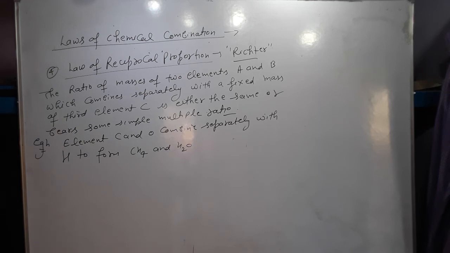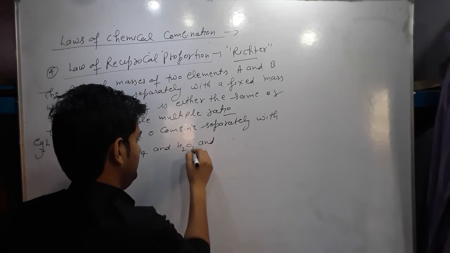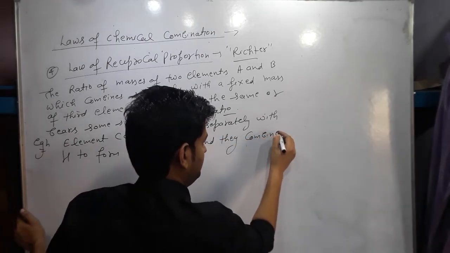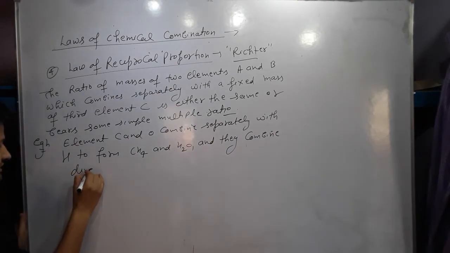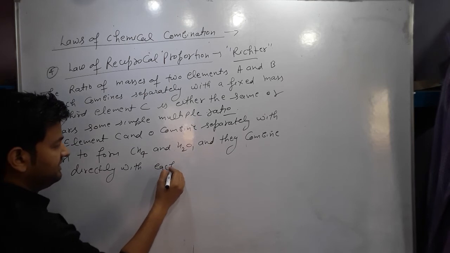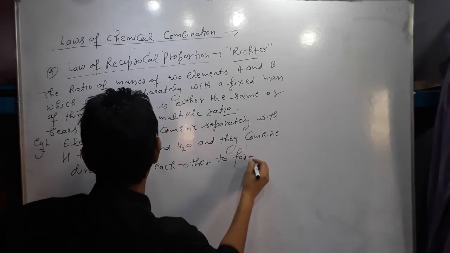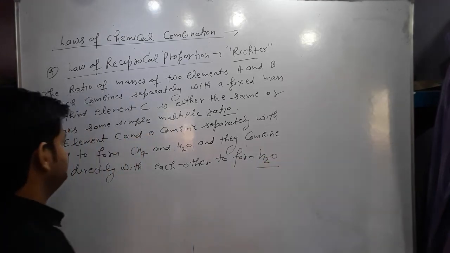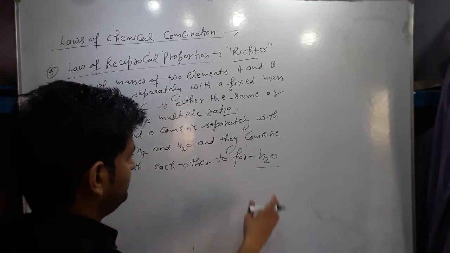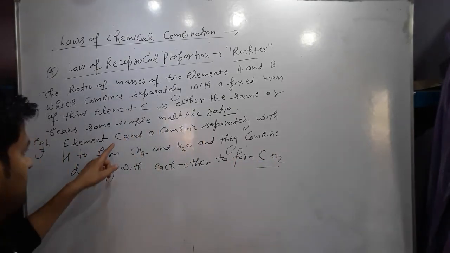And carbon and oxygen combine directly with each other to form CO2.